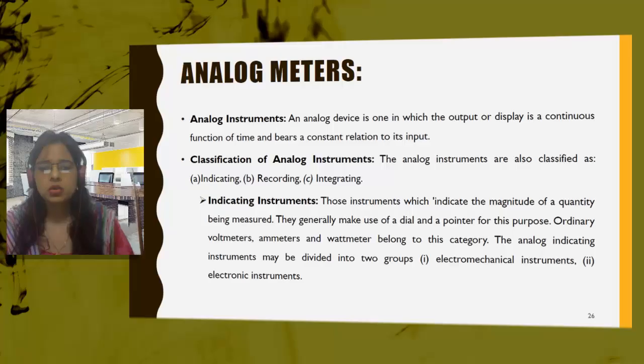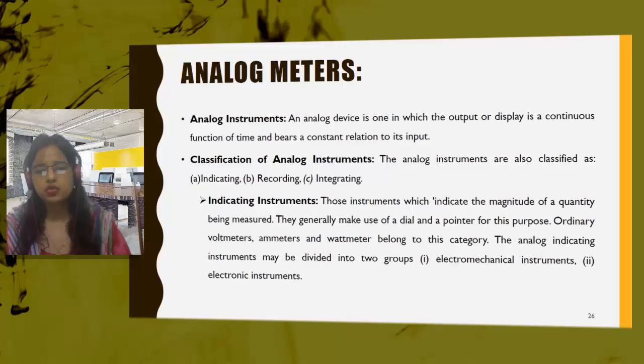Now there are various classifications of analog instruments. Analog instruments are classified as indicating, recording, and integrating instruments. So basically there are three types: indicating instrument, recording instrument, and integrating instrument. I'll discuss these one by one.